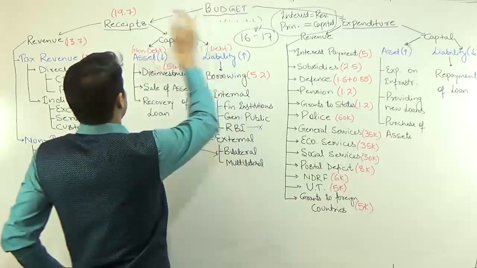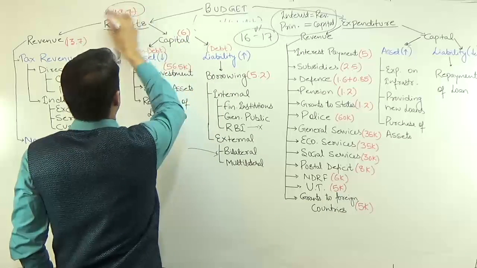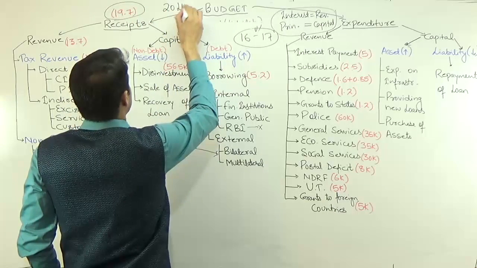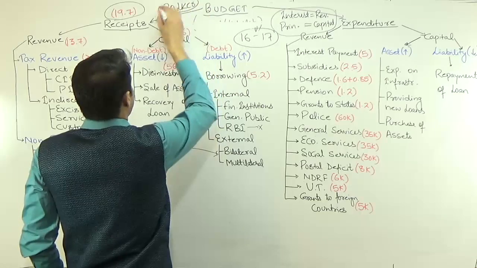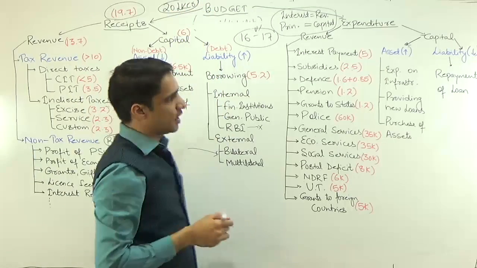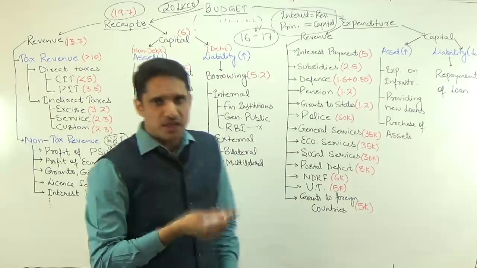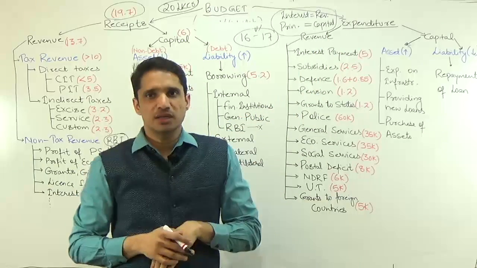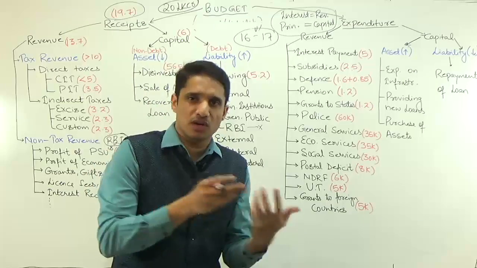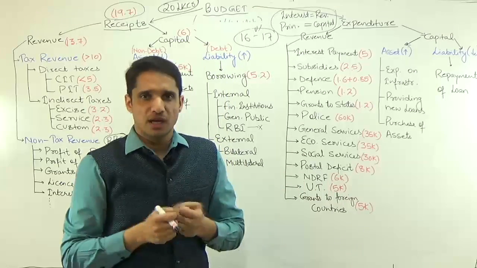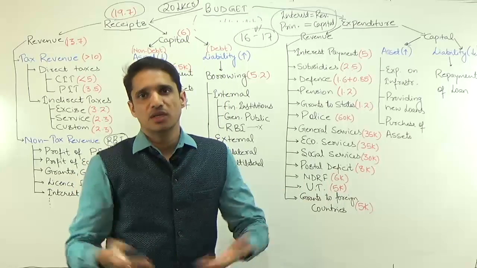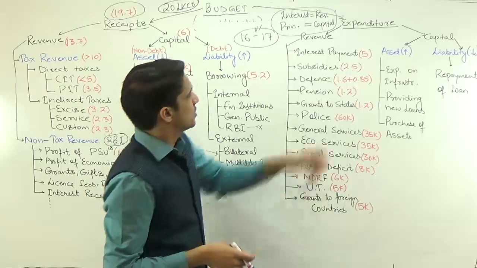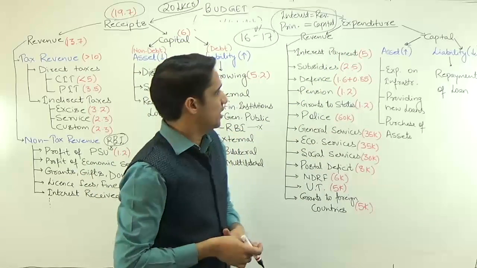The budget outlay is only 19.7 lakh crore. Roughly we can say 20 lakh crore. So every year government does the planning of 20 lakh crore. Out of this 20 lakh crore, 5 lakh crore goes only to the interest payment, because the past government borrowed some money and now the present government has to repay the interest. So this interest payment is 5 lakh crores.